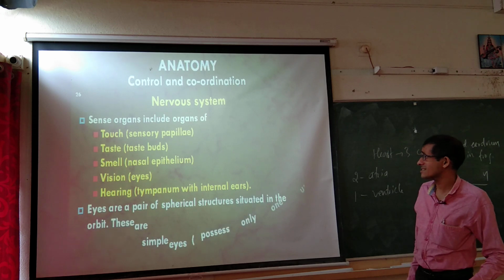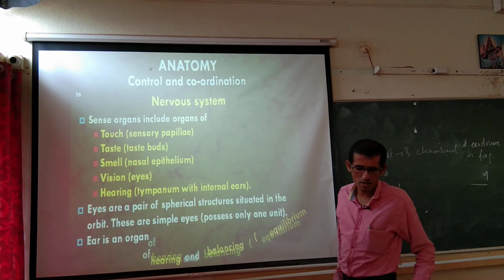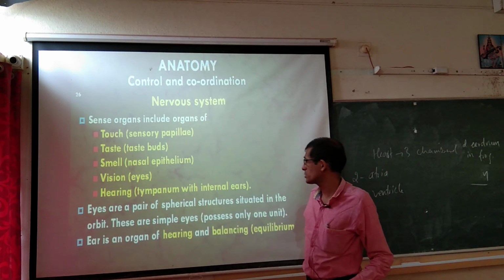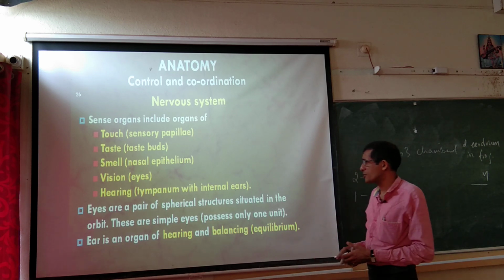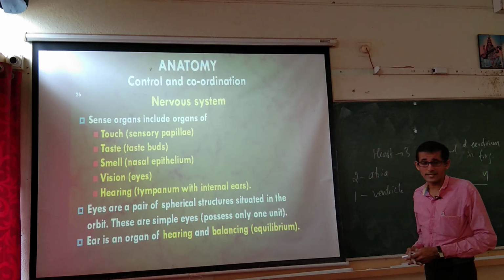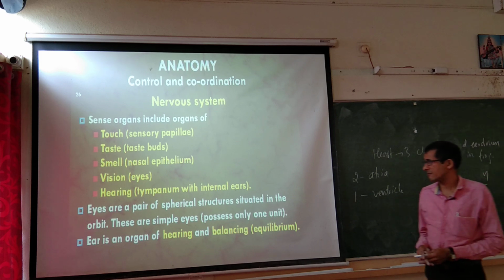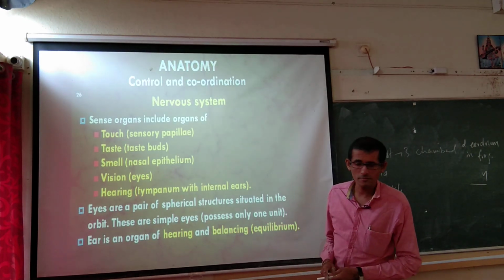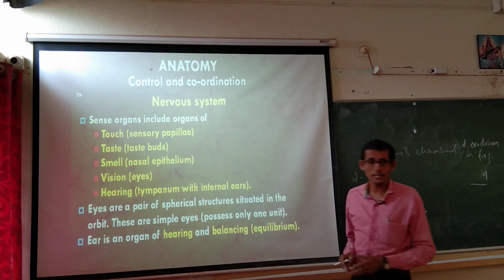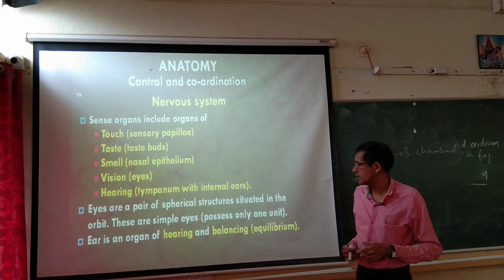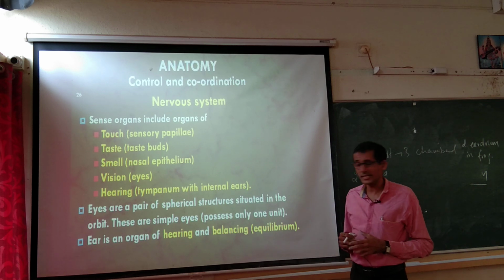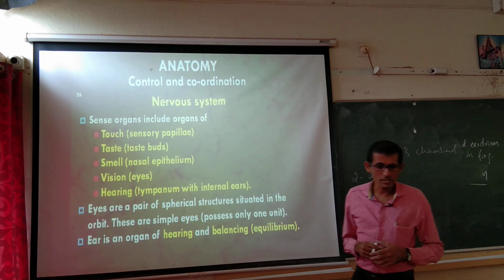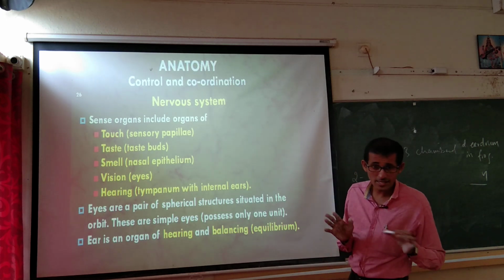Then sense organs of frog, they ask this in the exam, important. Touch sensitive, taste sensitive, smell sensitive, vision and hearing. So, touch sensitive, it is the sensory papillae which are present on the surface of body. Taste buds with respect to mouth, smell nasal epithelium, the nostril opening, and vision it is by eyes, and hearing it is a tympanum with the internal ears. External ear is not there.